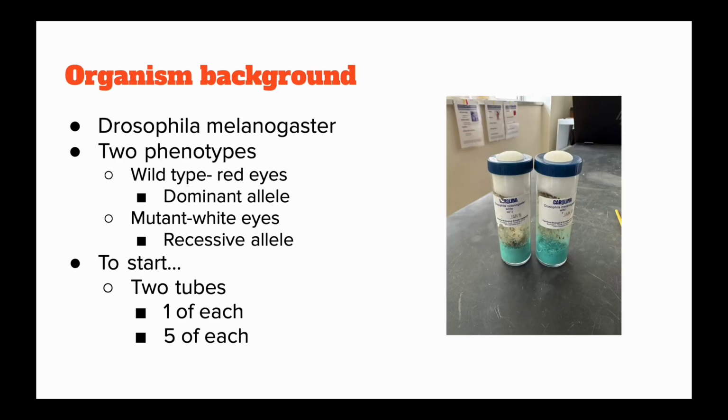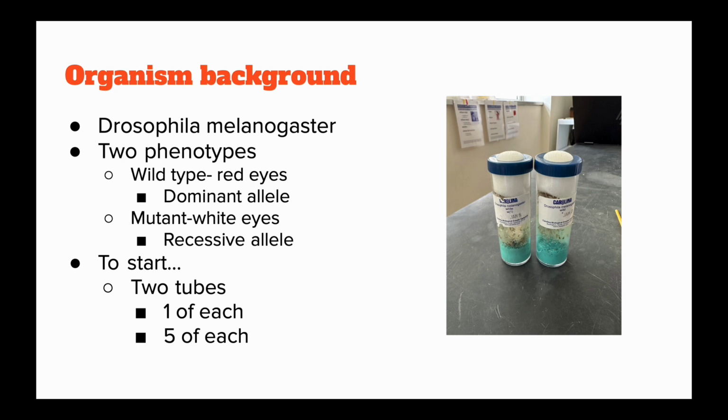In this experiment, we will be using the species Drosophila melanogaster, which is also known as the fruit fly. Of this species, we will be using 2 phenotypes: the wild type or red-eyed fruit fly, which is the dominant allele, and the mutant white-eyed fruit fly, which is the recessive allele.